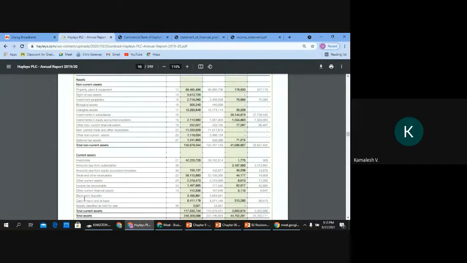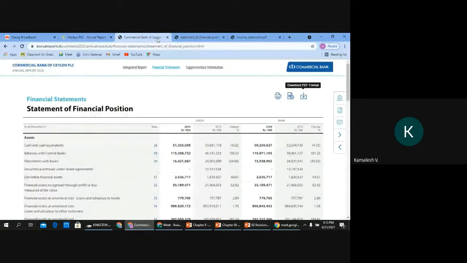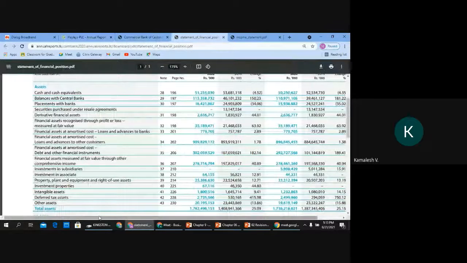Right? Now we have a question in our hand. Why they are showing it like this and why commercial bank is showing it like this. Just take few seconds to look into this, and then I'll go to the other one for you to make a judgment. Why commercial bank is presenting it like this?